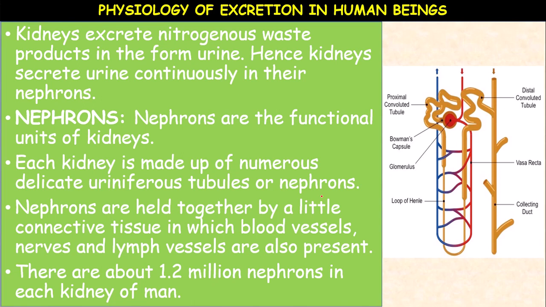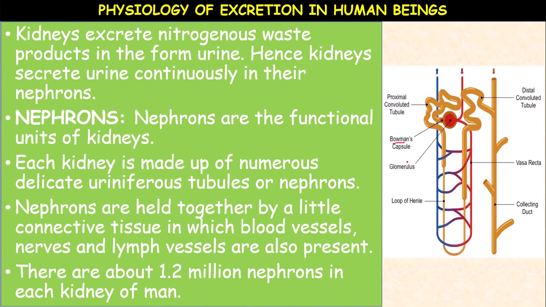There are about 1.2 million nephrons in each kidney of human beings. How many nephrons are present? 1.2 million nephrons. Each kidney is made up of 1.2 million nephrons. These are the structures. The nephron structure is divided into parts. The nephron consists of a cup-like Bowman's capsule.